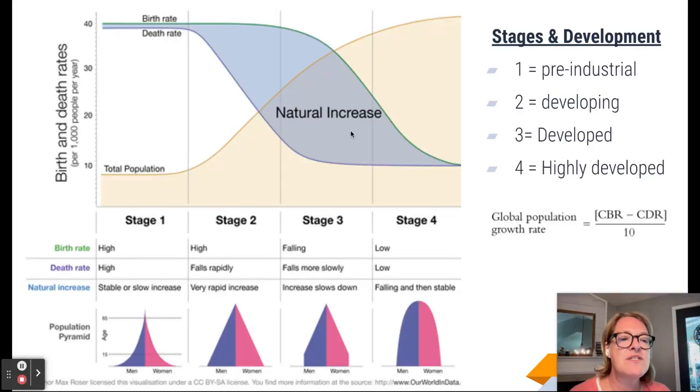Okay. So again, this is the chart that you really need to make sure that you know. Here are the stages, the 4. You're only going to be tested on the 4 stages, but this is important to know. And then here's just another time that we've put this population growth rate equation on here. So birth rate minus death rate divided by 10. Again, that's for global population.